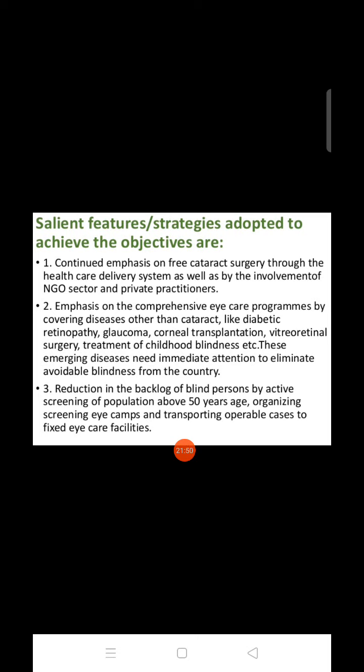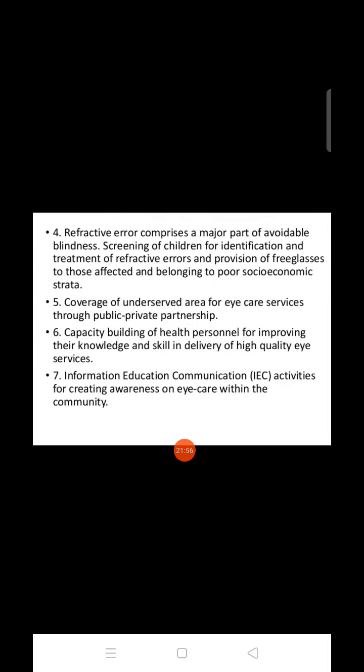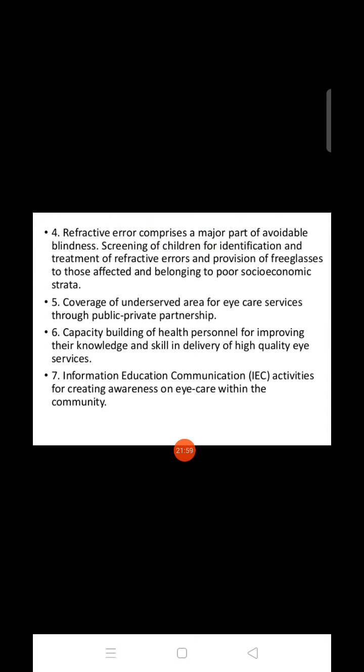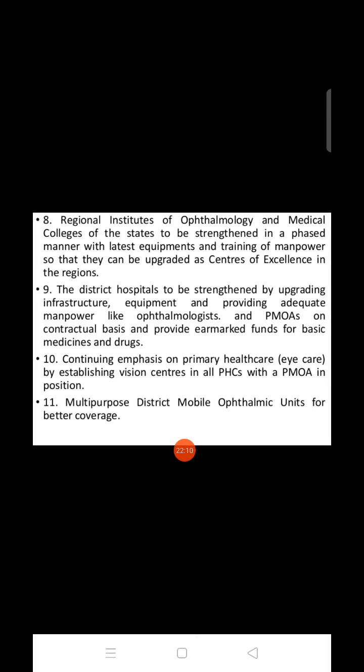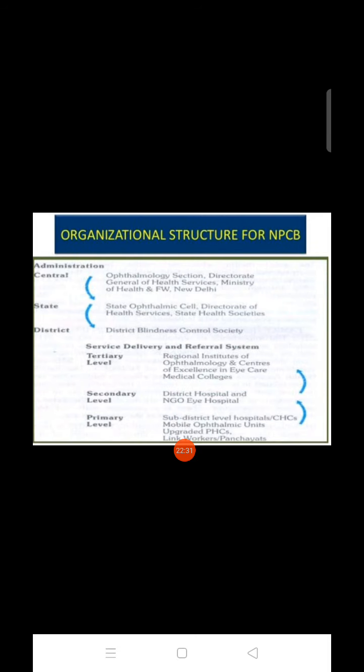Reduce the backlog of blind persons by active screening of the population above 50 years of age and organizing screening eye camps. We have to focus on refractive errors, coverage of underserved areas, capacity building of health personnel to improve their knowledge and skills, and information, education and communication. Then focus on the regional institutes of ophthalmology and medical colleges of the state. District hospitals are to be strengthened by upgrading infrastructure. Continue emphasis on primary health care by establishing vision centers in all PHCs and multipurpose district mobile ophthalmic units for better coverage.